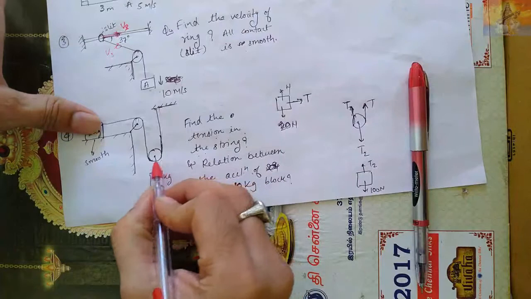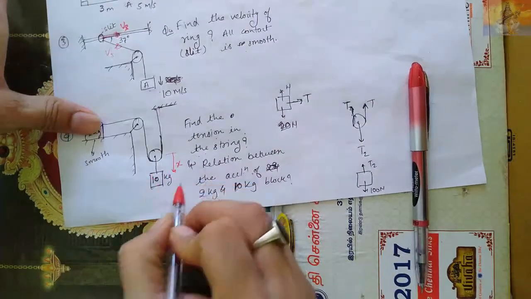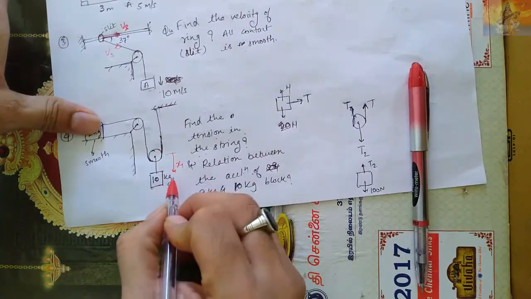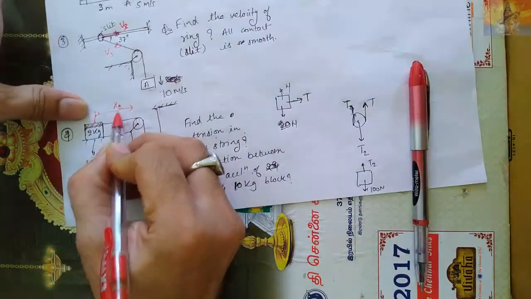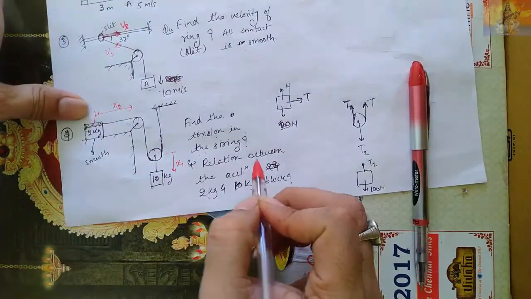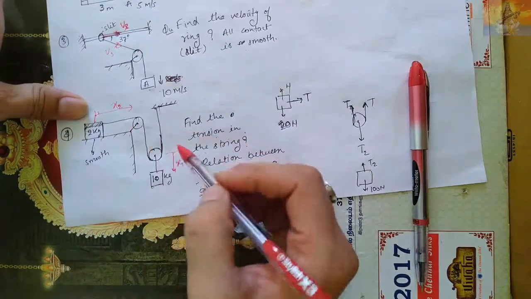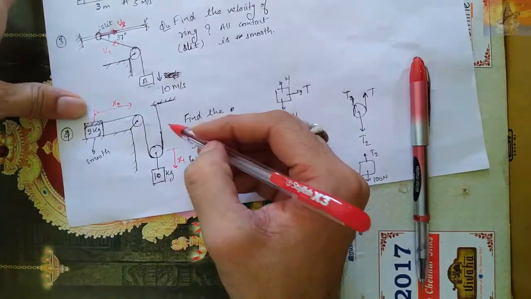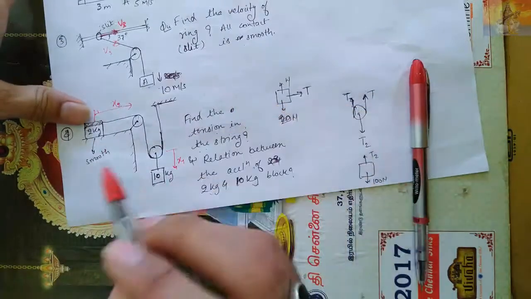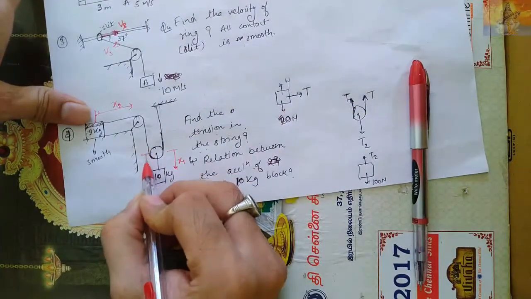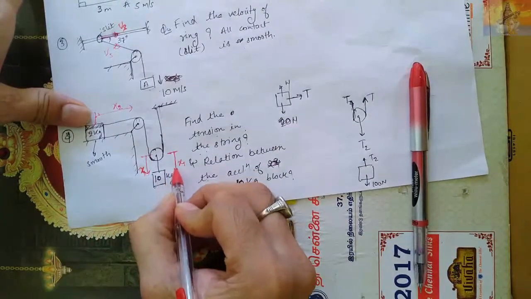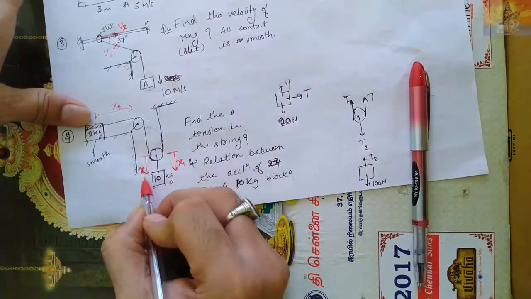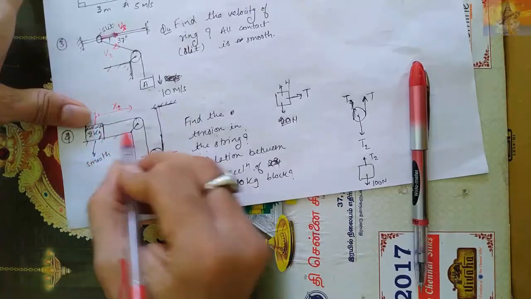Suppose this comes x1 down, and this moves x2 distance here. So first of all find the relation between x1 and x2. From this only we'll get the relation between the velocities as well as the accelerations, that I will show you. So if this x1 comes down from here, then x1 will come down from the other side too. It will come x1 down from both sides. See here, x1 from here also, x1 from here also.